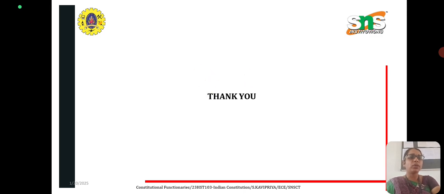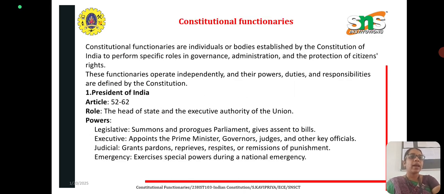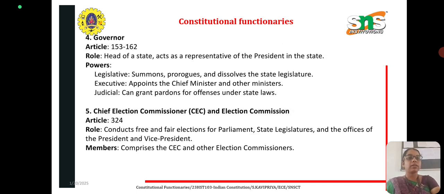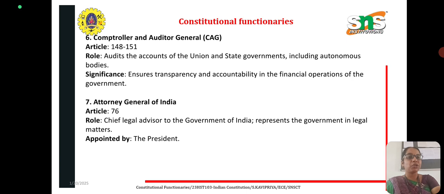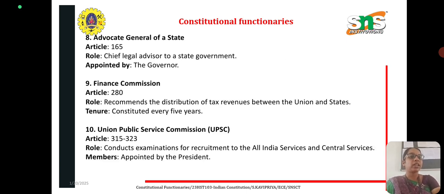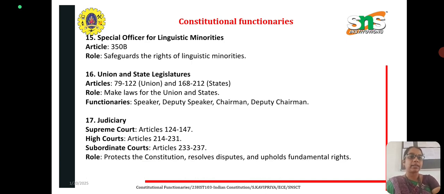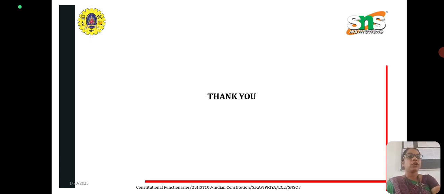So that's all about the constitutional functionaries, and we have seen the various constitutional functionaries starting from the President, Vice President, Prime Minister, Governor, Chief Election Commissioner, Comptroller and Auditor General, Attorney General, Advocate General, Finance Commission, Union Public Service and State Public Service Commission, National Commissions for Scheduled Castes, Scheduled Tribes and Backward Classes. And we have seen the Special Officer for linguistic minorities, Union and State Legislature, and the judiciary.